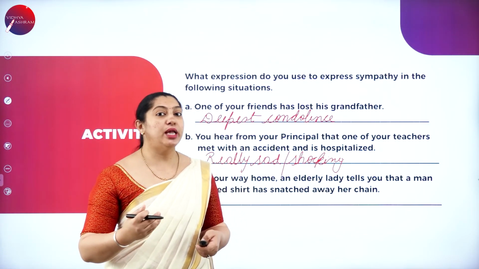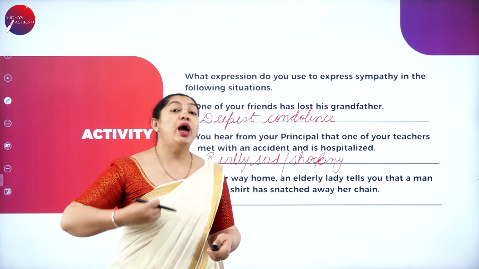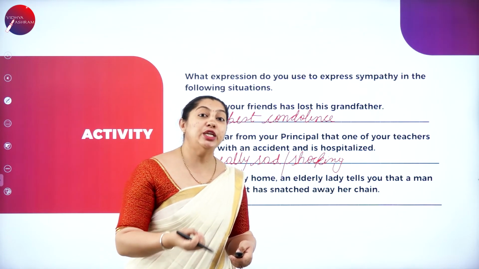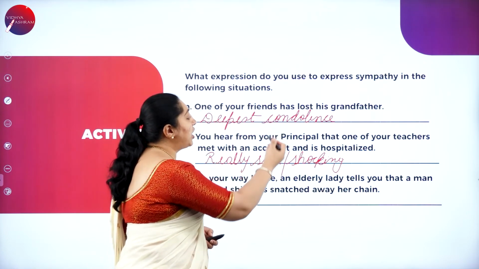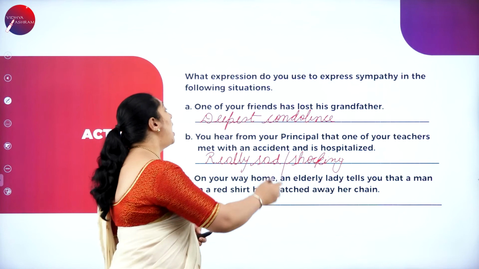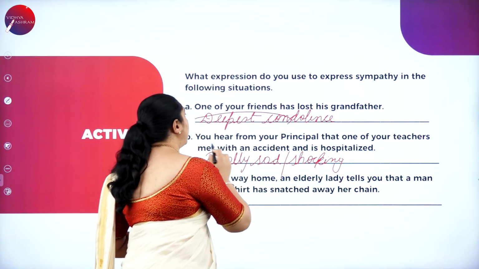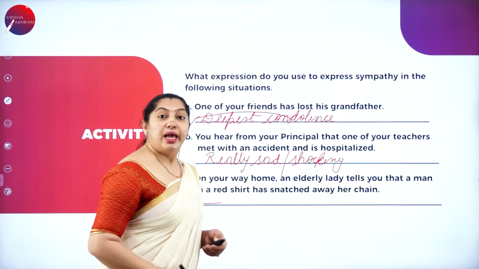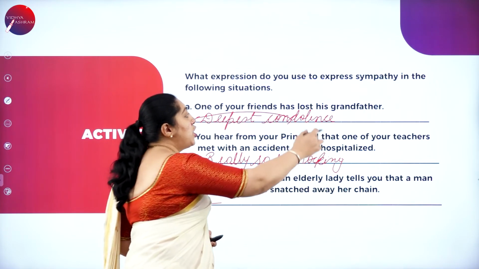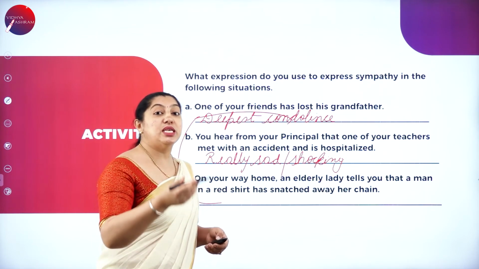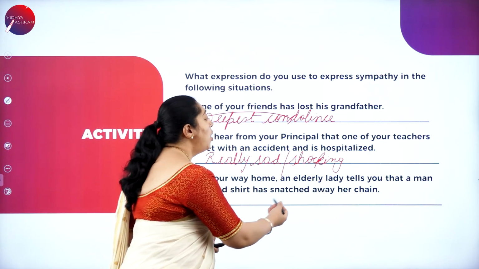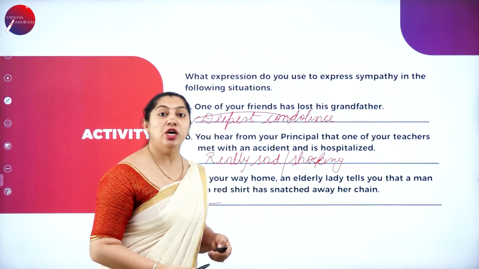It is not that way, because you need to express your sympathy towards that elderly lady.